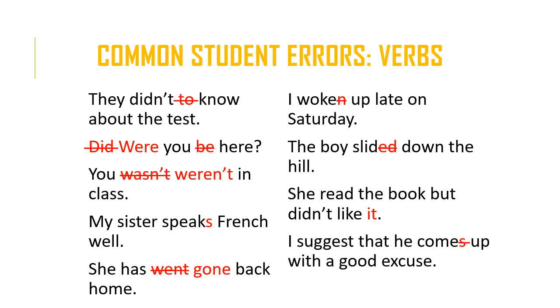I woken up late on Saturday. Woken is the past participle form of the verb wake, and woke is the past simple form. Here we don't have the verb have or had, so it's obviously not a perfect tense. It's not a present perfect or past perfect tense. It's the past simple tense. So we would just say, I woke up late on Saturday.